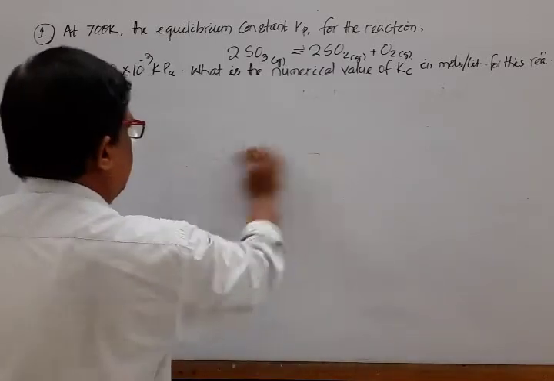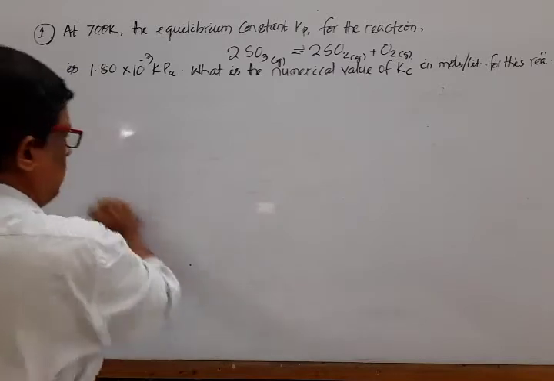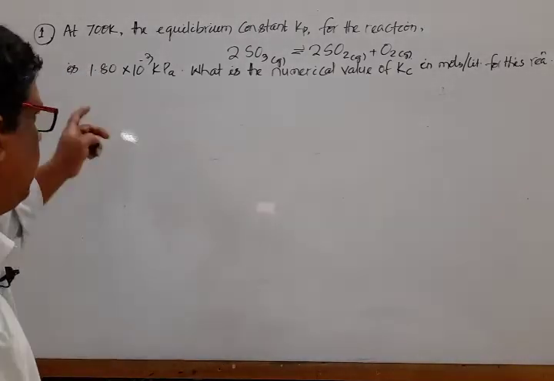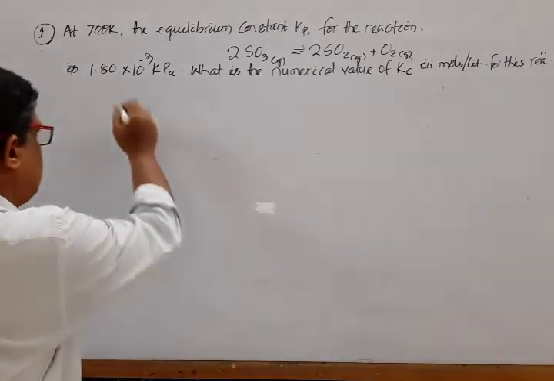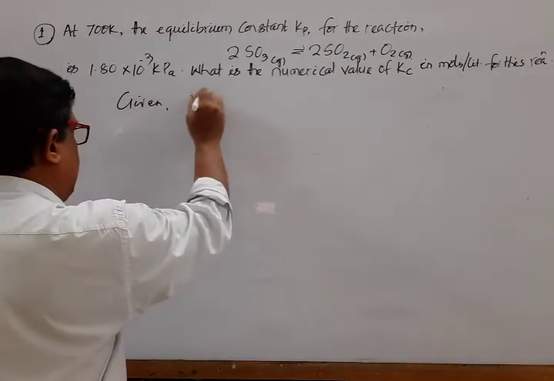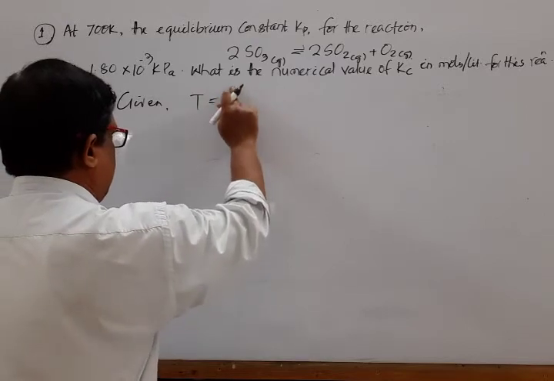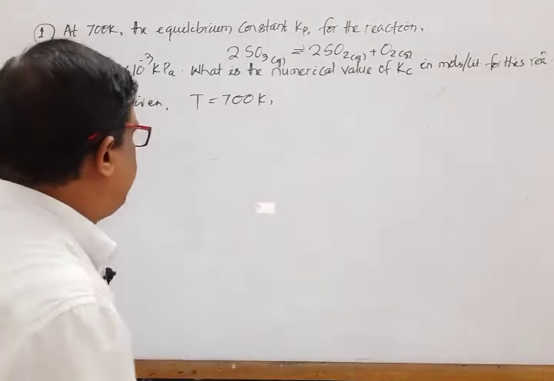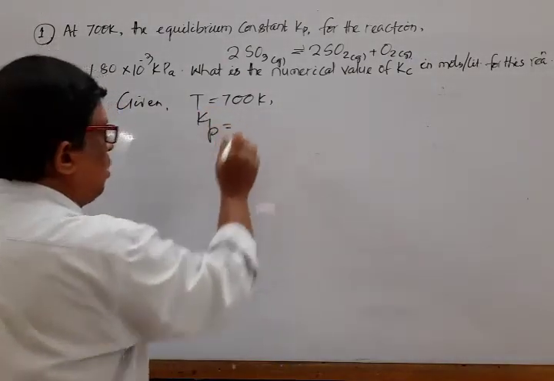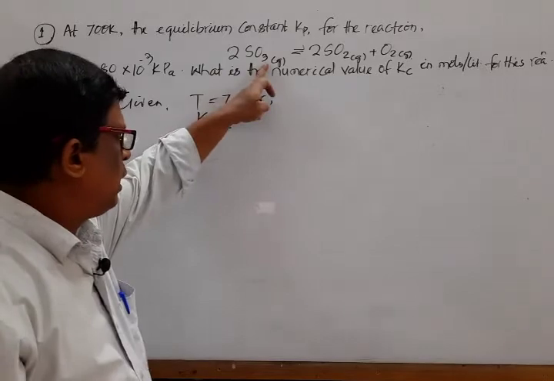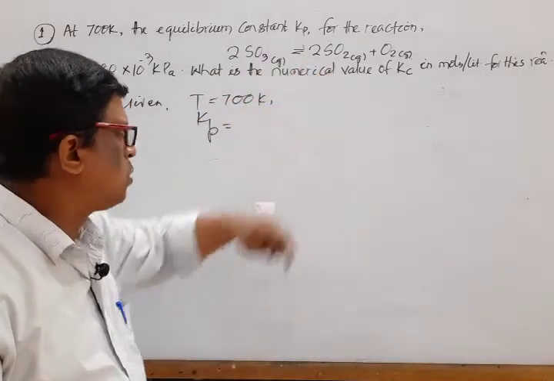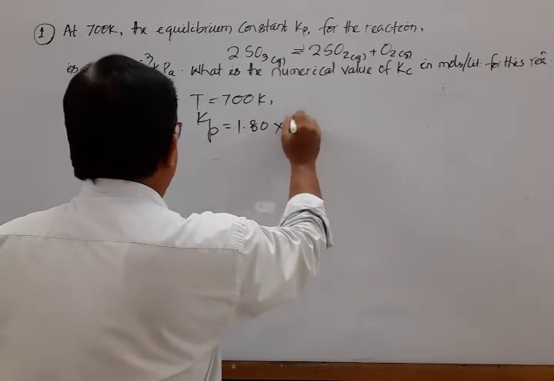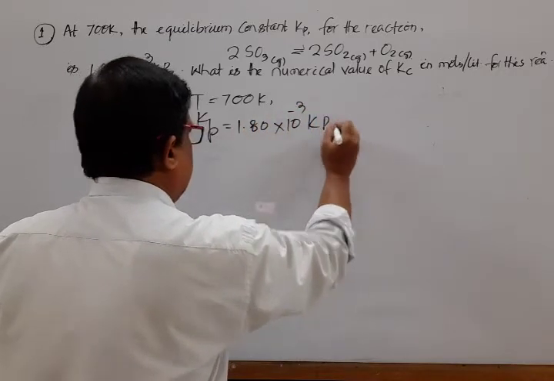Mark that. What is the next question? At 700 Kelvin, the temperature is given, T is equal to 700 Kelvin, and the equilibrium constant Kp for the reaction 2SO3 gas reversible 2SO2 gas plus O2 gas is 1.80 into 10 to the power minus 3 kilopascal.